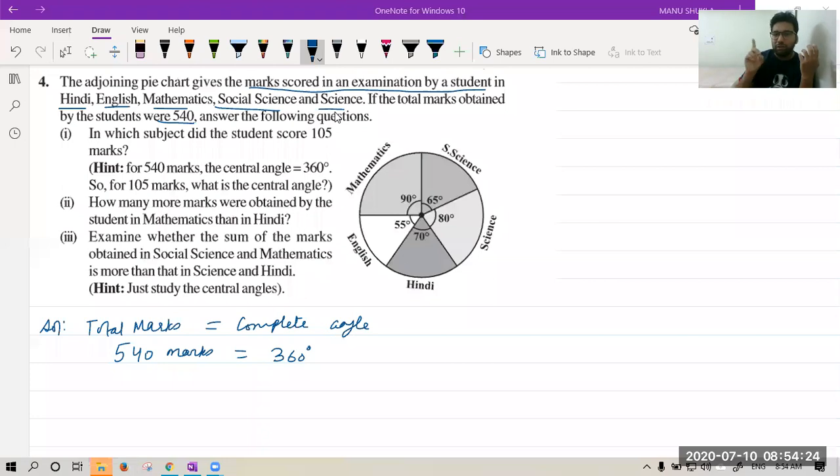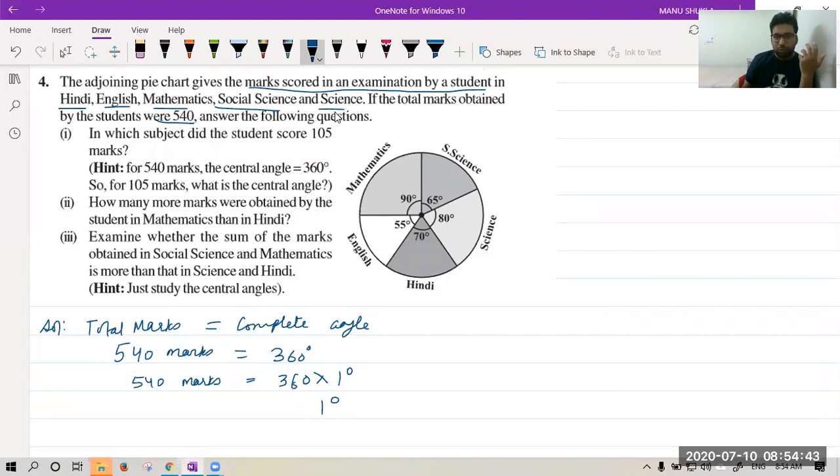We don't need 1 mark equal to how many degrees. We want 1 degree equal to how many marks. Okay? Now let's see. We can write this 360 degrees as 360 into 1 degree is equal to 540 marks.